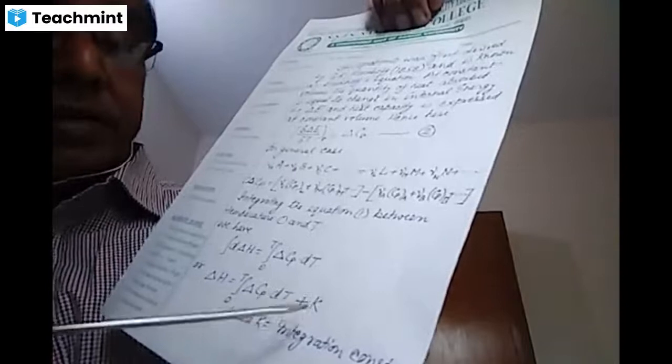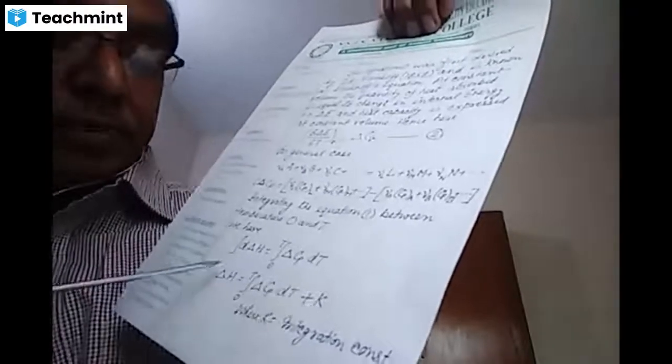And now we will calculate the value of K by putting the value of del H0.